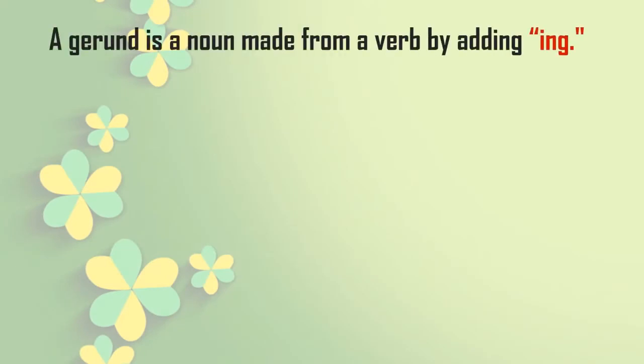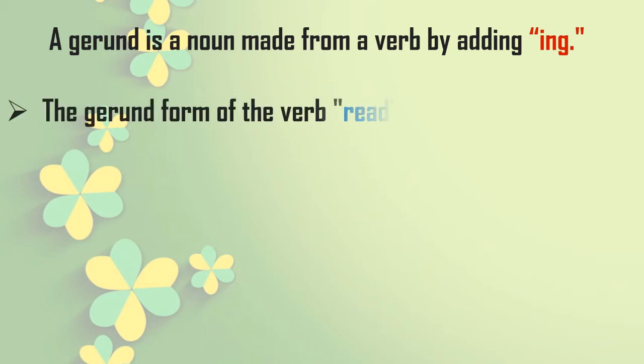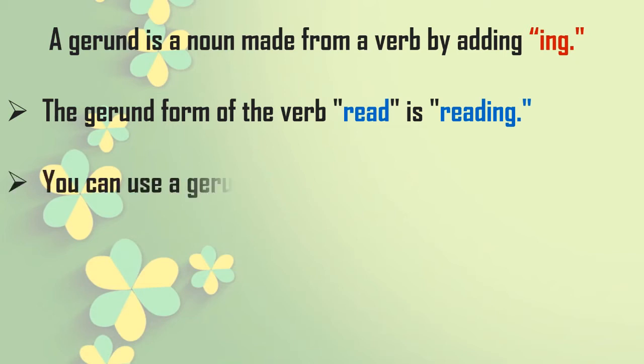So gerund is a noun made from a verb by adding ing. We have learned this. The gerund form of the verb read is reading. Now let's see more about this.